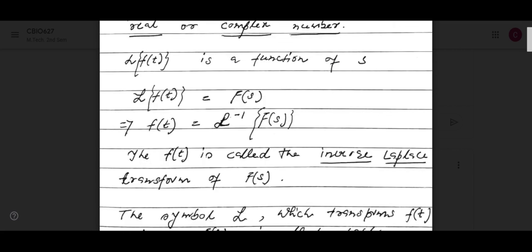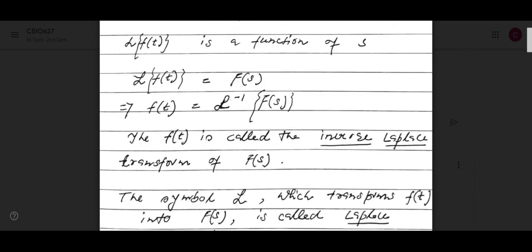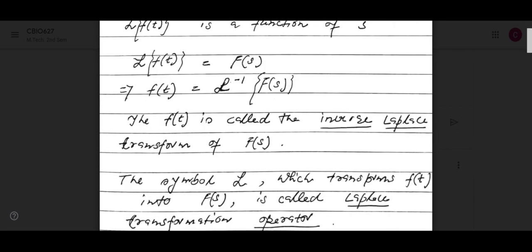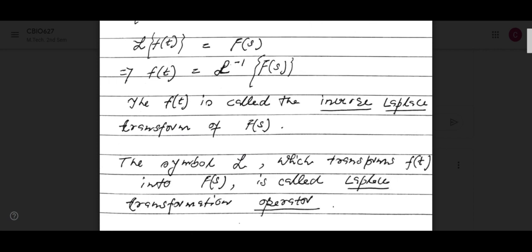So now what can we write? If L of f(t) equal to F(s), function of s, then f(t) will obviously be Laplace inverse of F(s).